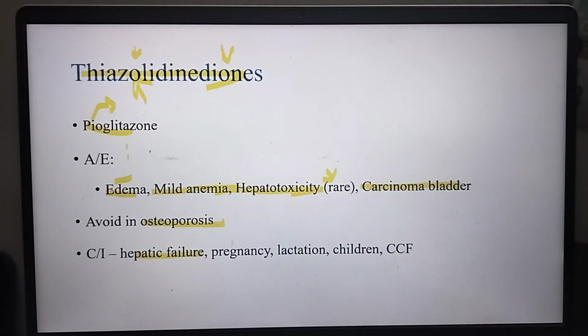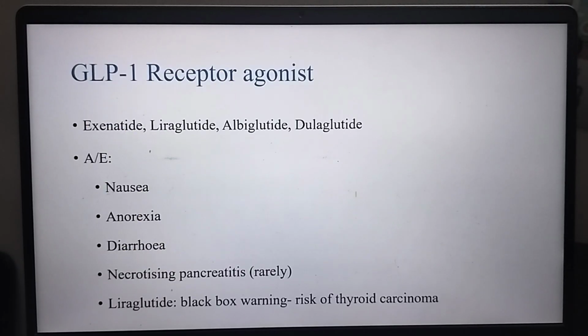because it is causing hepatotoxicity. In case of pregnancy, mostly we use insulin, so it is contraindicated here also. In lactation or children cases, it is contraindicated. In case of congestive cardiac failure, also we avoid this pioglitazone because it is causing edema, so it's not good.